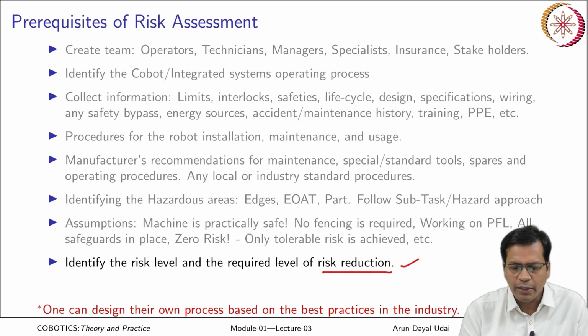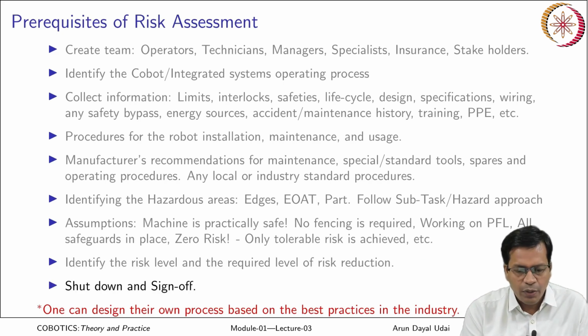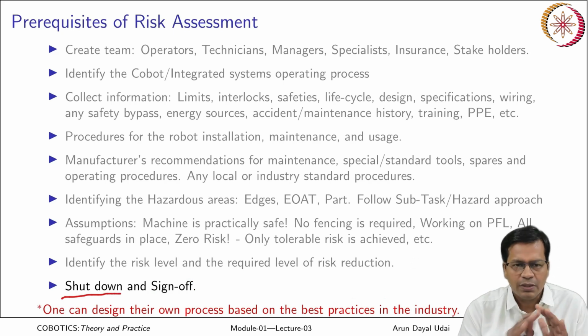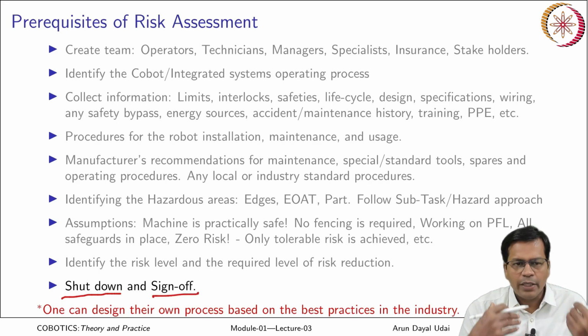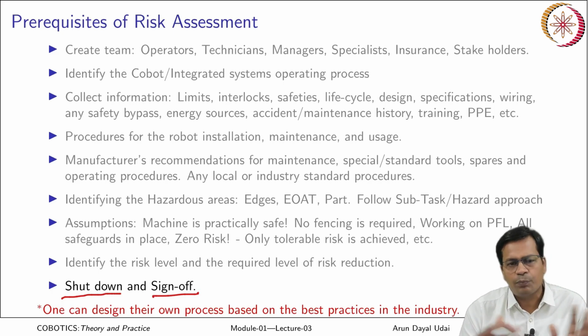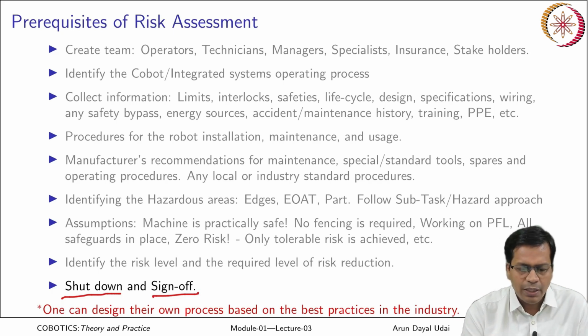So you have to identify all the risk levels and the appropriate risk reduction procedures, right? First, shut down. Post accident, you have to shut down and sign it off. When people are doing some inspection, you have to flag it off. Even while doing maintenance, you have to do this. Even while installing and doing the inspection post accident. So this is a regular procedure.